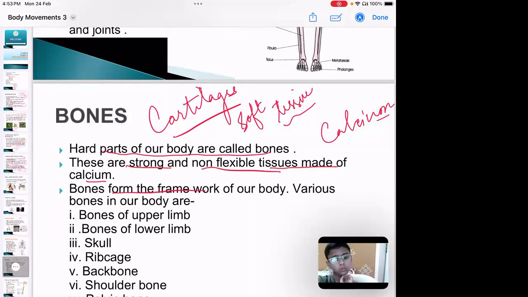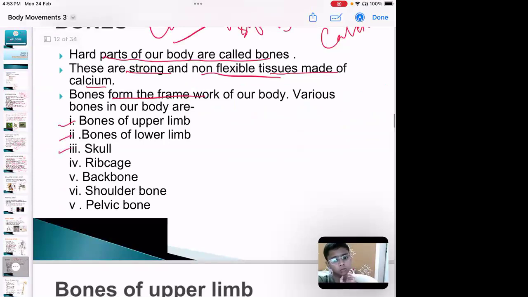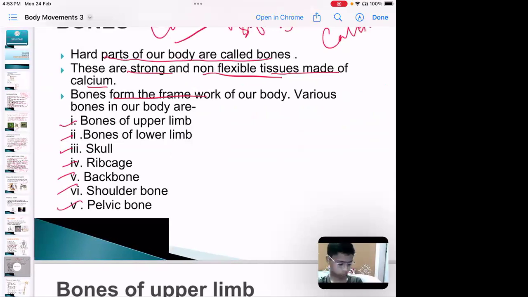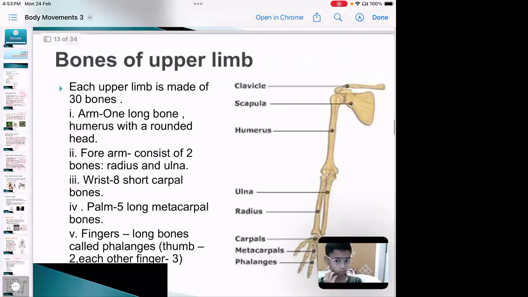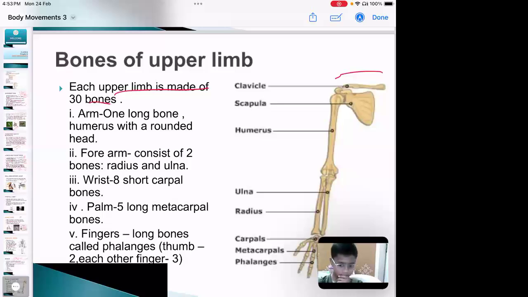Various bones in our body are bones of the upper limbs, bones of the lower limbs, skull, rib cage, backbone, shoulder bone, pelvic bone. These are some different types of bones we have in our body. Now, bones of the upper limb. Each upper limb is made up of 30 bones. First one, the arm: one long bone, called the humerus, with a rounded head.